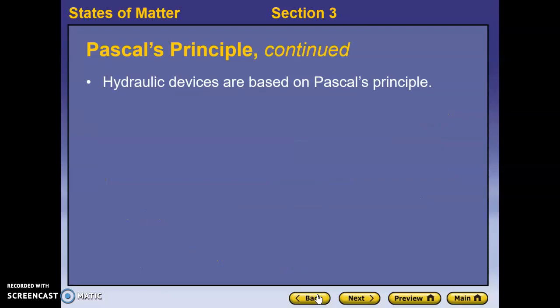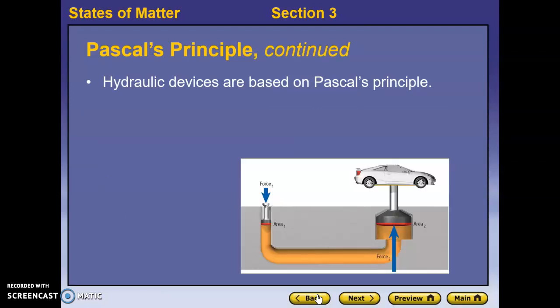We put that to work in hydraulics. If you take a look at this diagram, hydraulics essentially put an enclosed fluid into a setup where we have a small area connected by a tube to a much larger area. At the top of each of these two tubes, we have what are called pistons, and they are movable.